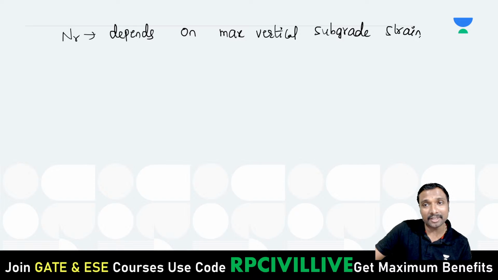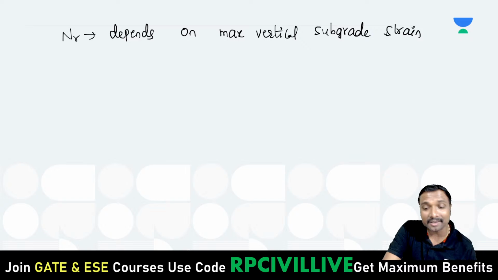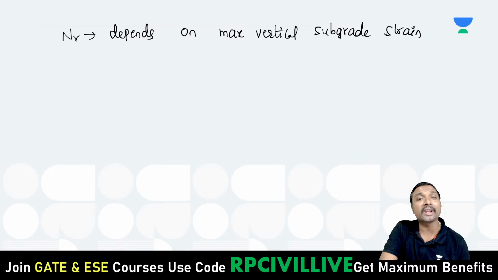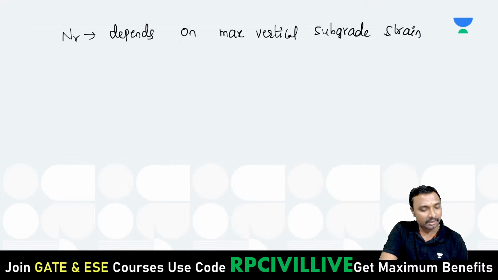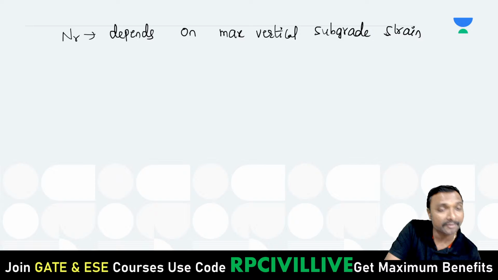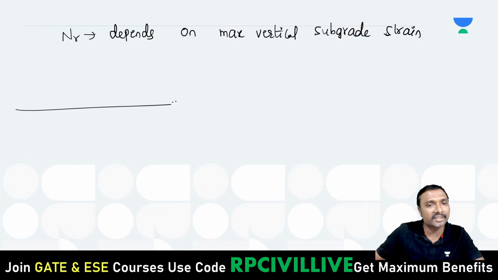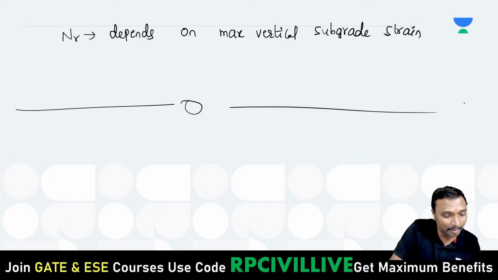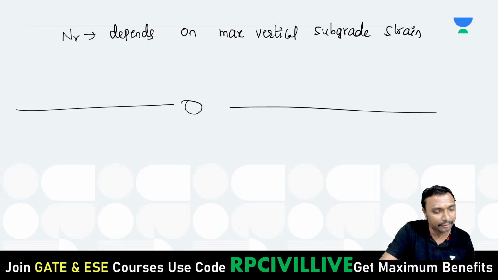There is a GATE question from these 2 points, all of you. Don't think, sir, are these points important for GATE? Yes, absolutely. In GATE you have questions from this, and in ESE also you have questions from this. From these 3 or 4 formulas, you already had questions. So don't neglect these points. With this, flexible pavement formulas and flexible pavement important points got completed. Is that clear, everyone?